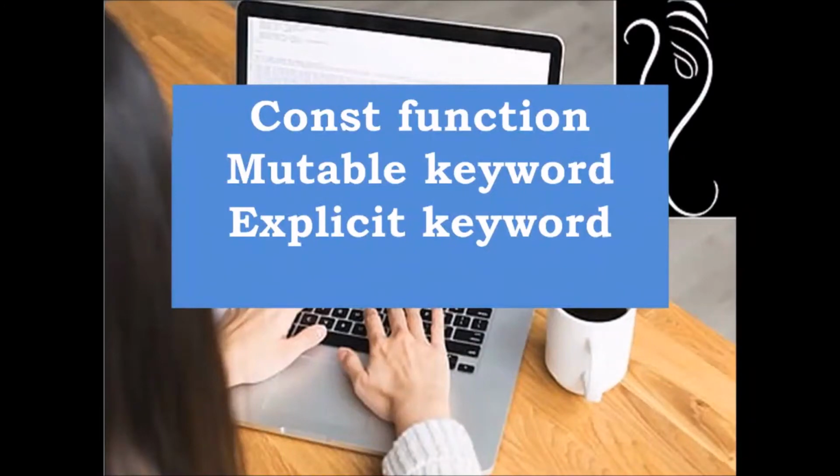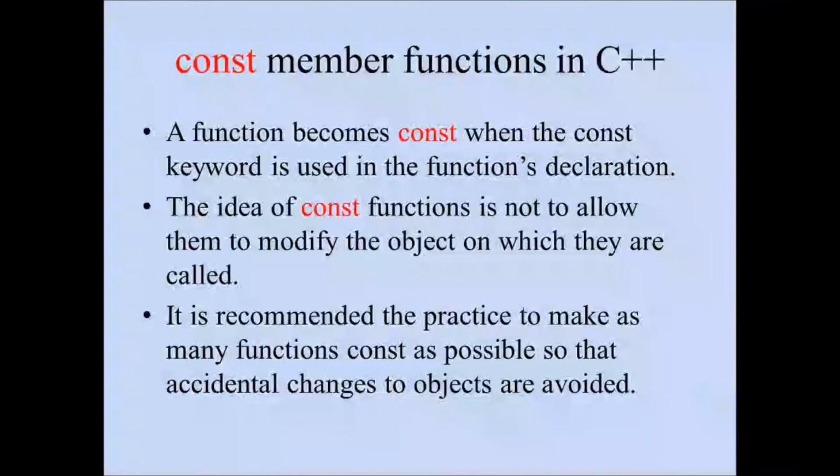Let us start today with constant function, mutable keyword, and explicit keyword in C++. One by one we'll see what the significance of these keywords is and how to use them. First of all, we need to understand constant member functions in C++ so that we'll be able to understand mutable variables or the mutable keyword.